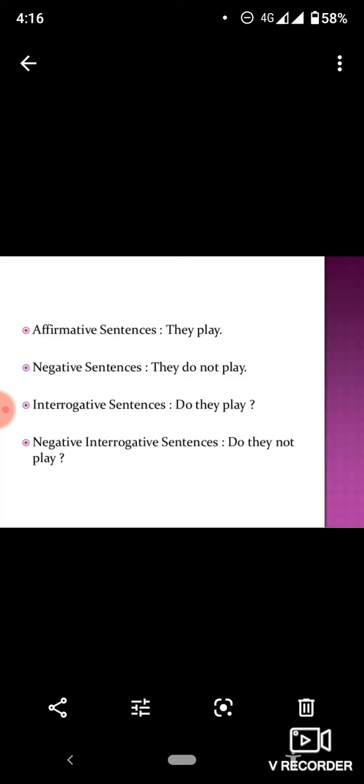Students, take care here that the singular third person takes s or es with the verb when it indicates simple present tense. If we say he goes to school daily, we use go plus es. The verbs which end with o, x, s, ch, th take es along with them. Go ends with o, so it will take es if we use this verb with the third person singular.